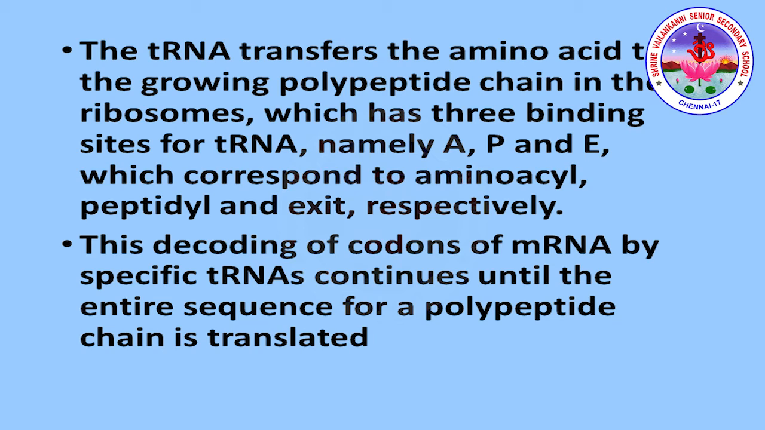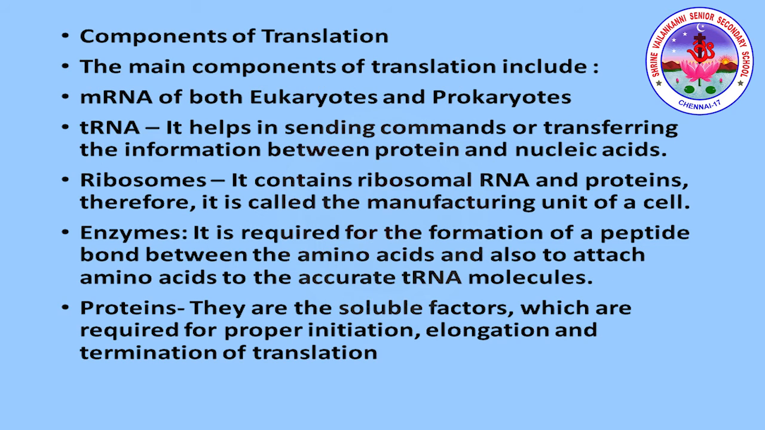So what was the key here? A, P and E, which denote aminoacyl, peptidyl and exit. This decoding of codons of mRNA by specific tRNA continues until the entire sequence for a polypeptide chain is translated. Components of translation: the main components include mRNA of both eukaryotes and prokaryotes.